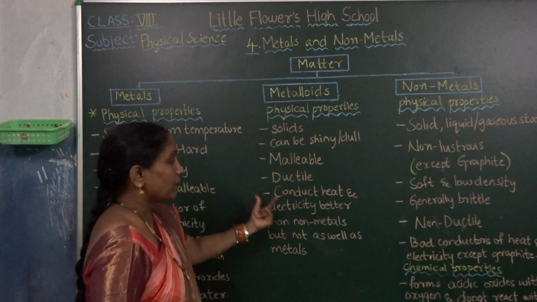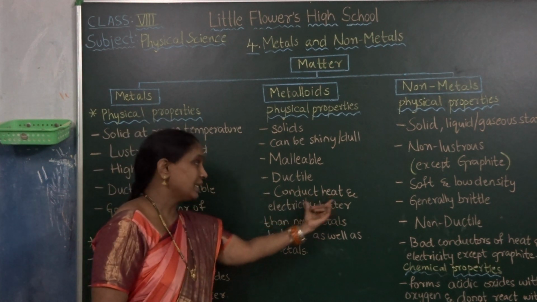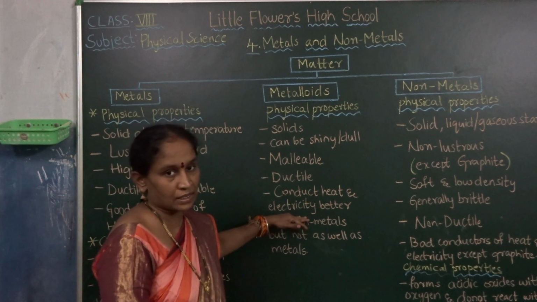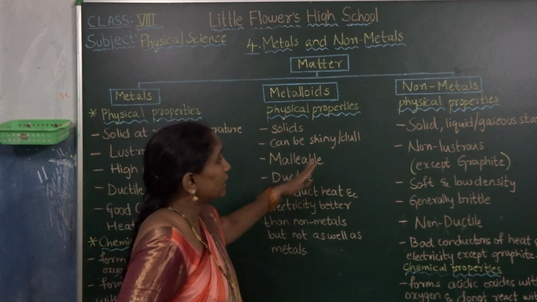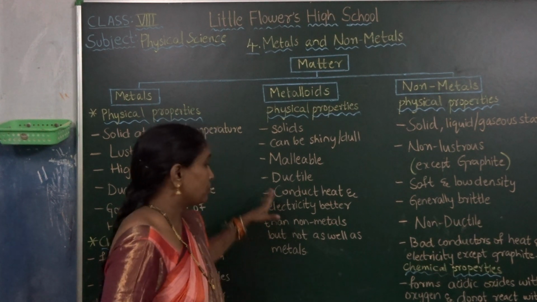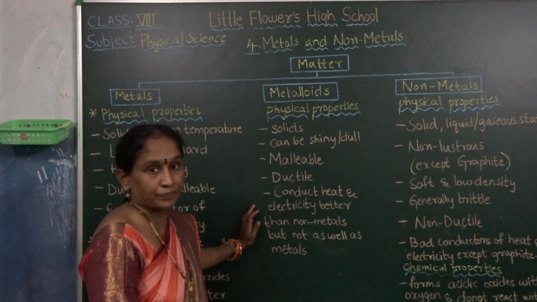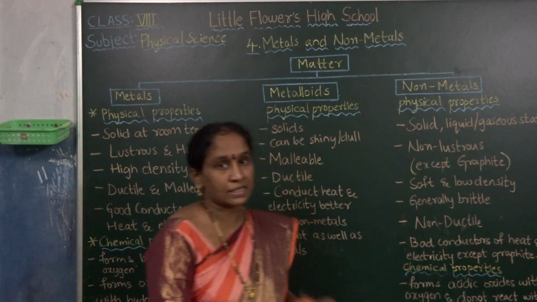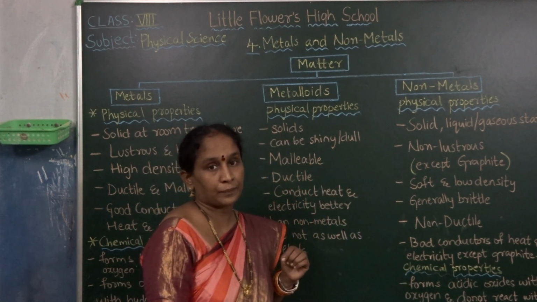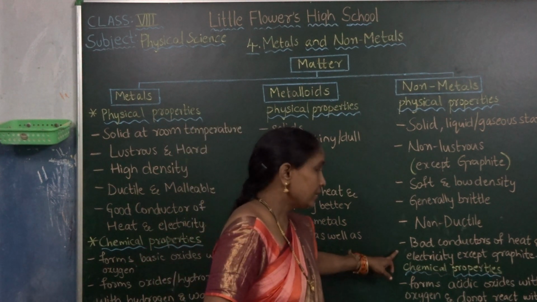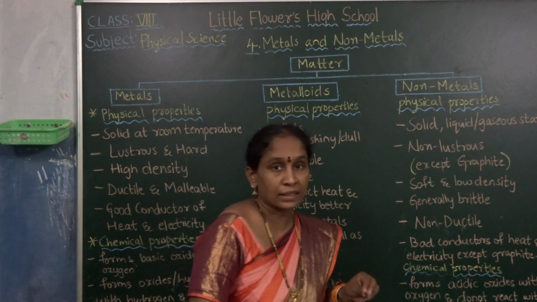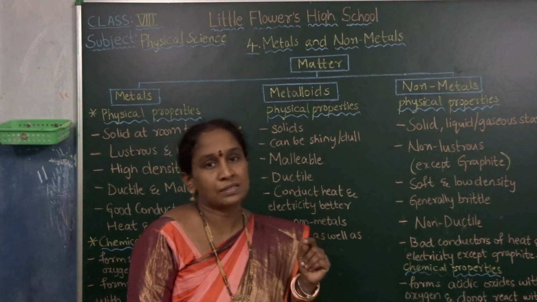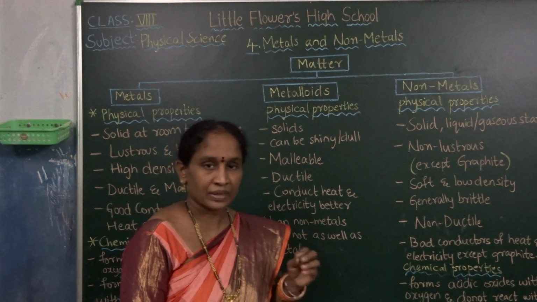Metalloids also conduct heat and electricity, but better than non-metals. Non-metals are bad conductors of heat and electricity except graphite. Only the non-metal graphite conducts electricity and heat.